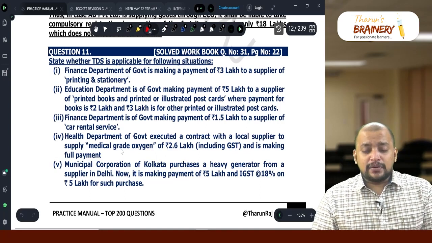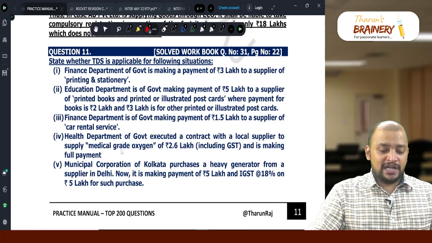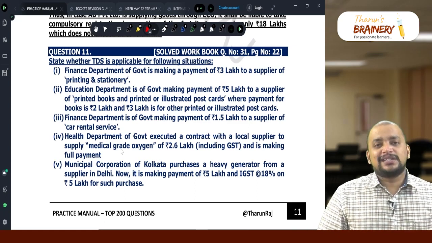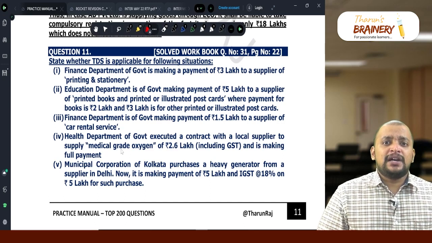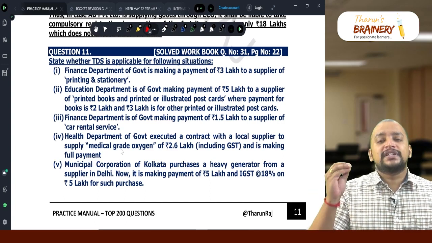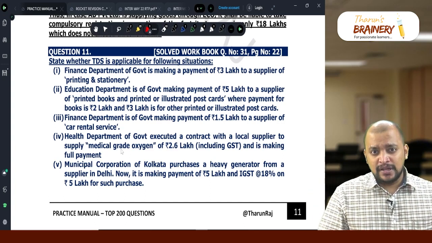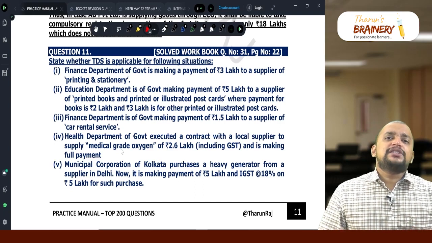Now that is about e-commerce operator. Now look into question number 11. This question number 11 is related to TDS. TDS is applicable whenever the contract value of the supply exceeds 2,50,000, and the recipient is a notified recipient.